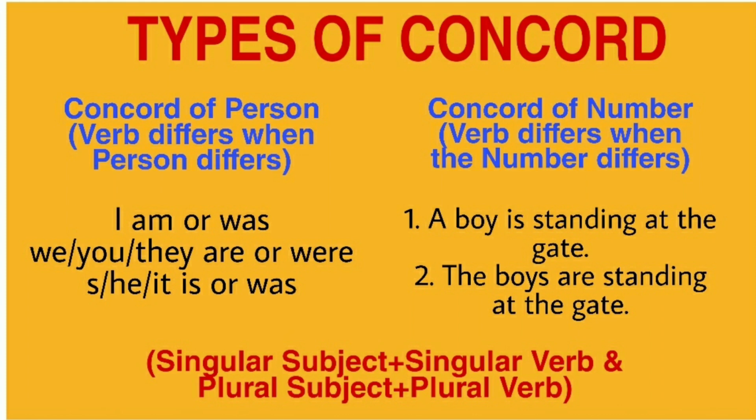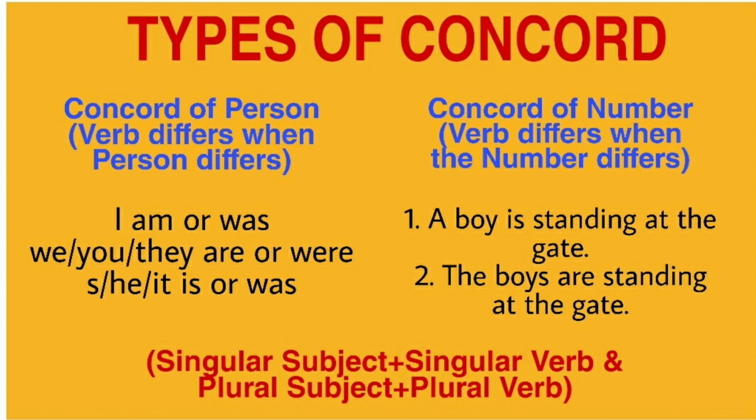Am and was, these two be verbs are used with the subject I. We, you, they go with are and were. Is and was are used with she or he or the third person singular number. Here, the person differed, the verb differed. It's the concord of person.